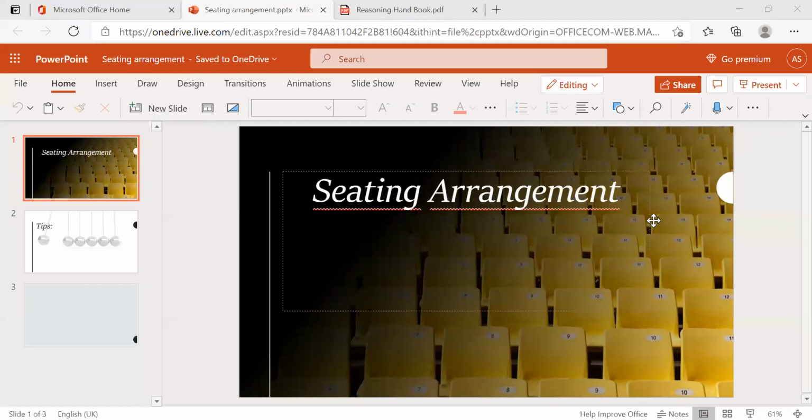Today, we are going to discuss a new topic in reasoning. The topic name is seating arrangement. Very interesting and very easy to solve these problems. If you understand the question and the concept, then you can score 5 questions, 5 marks, easily, because these questions will come as group questions. Like sitting arrangement, they will give one question and they will ask several questions from that. Minimum one, maximum four or five also.